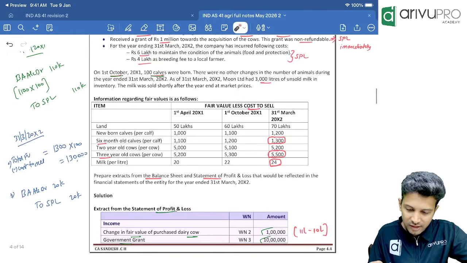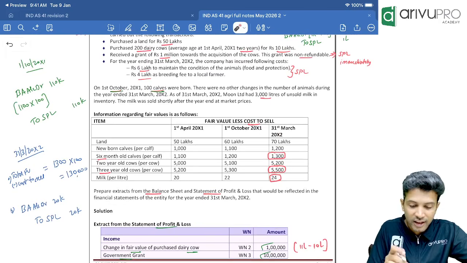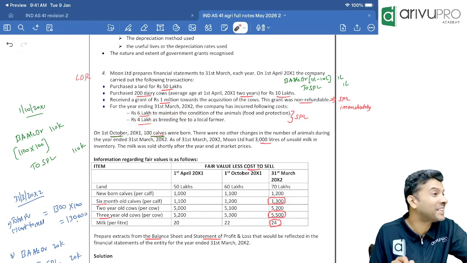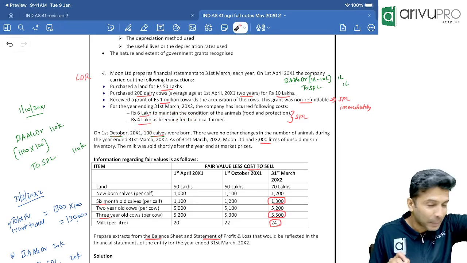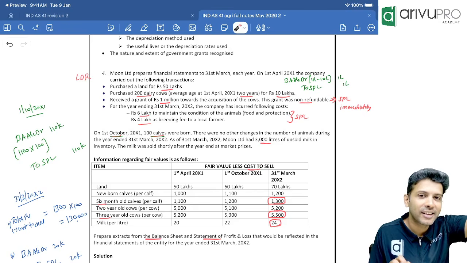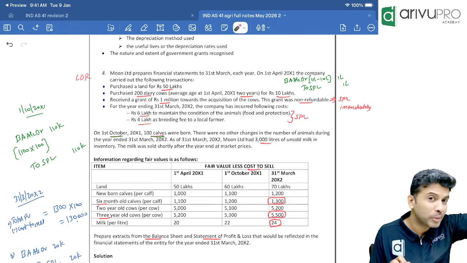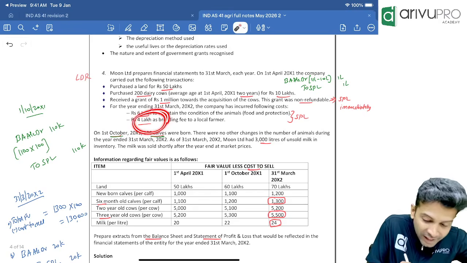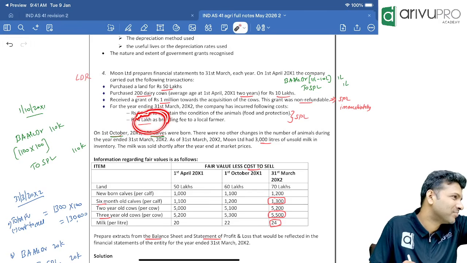4 lakh is a breeding fee. Manoj's question is, sir, this 4 lakh fees is a breeding fee, so it's a directly attributable cost. Because unless you incur this, you will not get biological assets, so add it. Yes, his point of view is right. But he forgot one thing. Biological assets are measured at fair value. Fair value means value considering every component. If you add another 4 lakh to biological asset, it will not be fair value. It will be higher than fair.